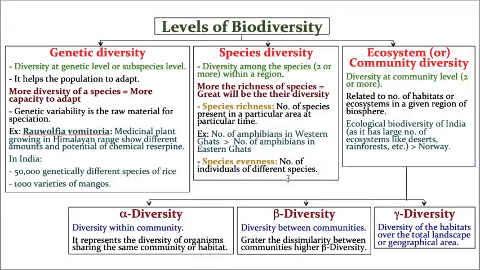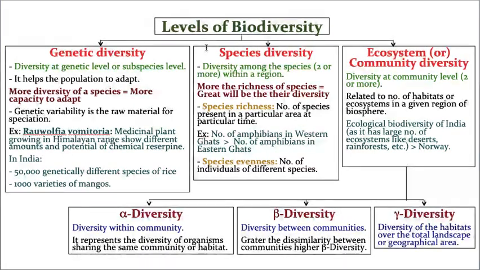Species evenness means that the area should accommodate all the species equally. Hope you understood. That Chennai is giving equal opportunity for every species to live there, and every species is feeling comfortable. That means it is providing a comfort zone for the existence of all the species present in the area, and that is called species evenness. Hope you understand. And this is called species diversity. I think you understood what species diversity is.